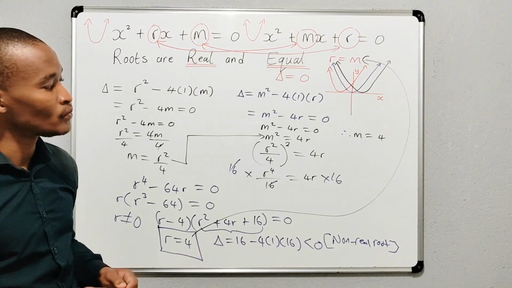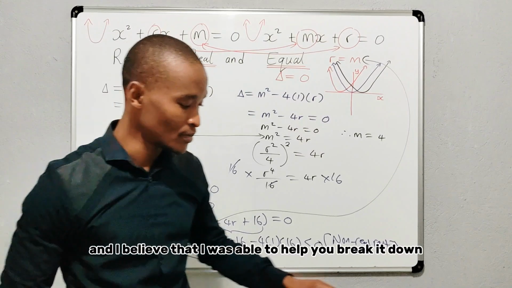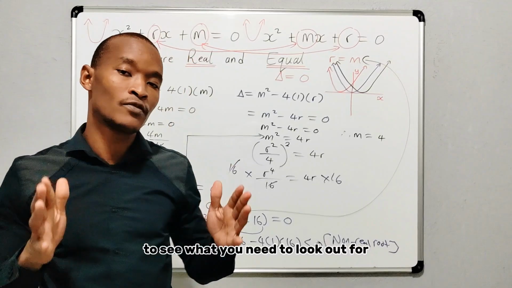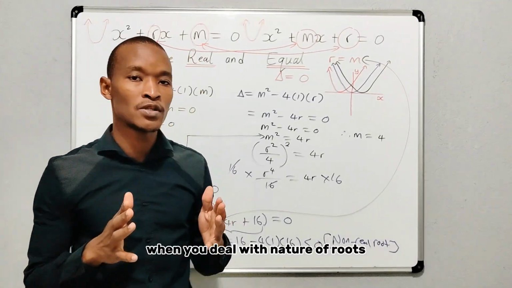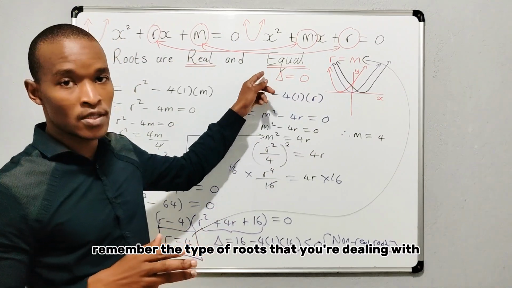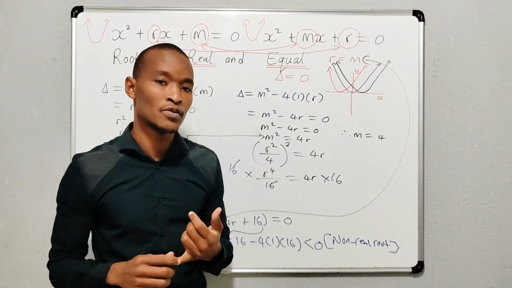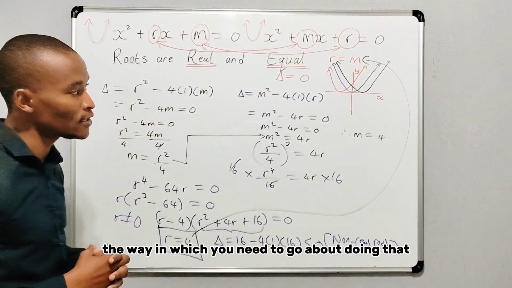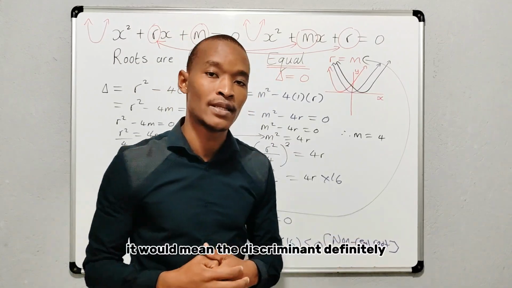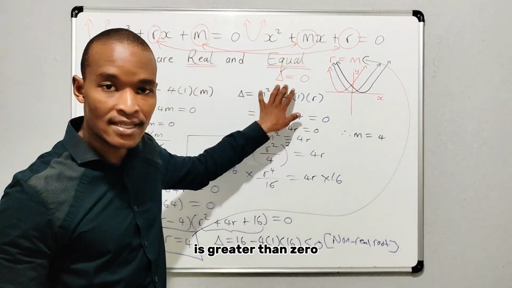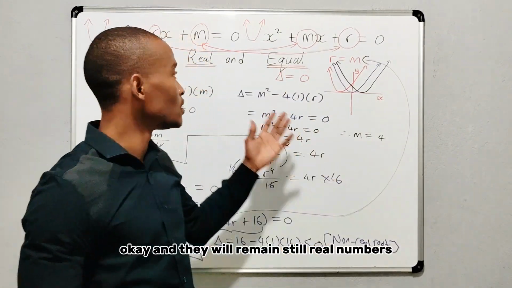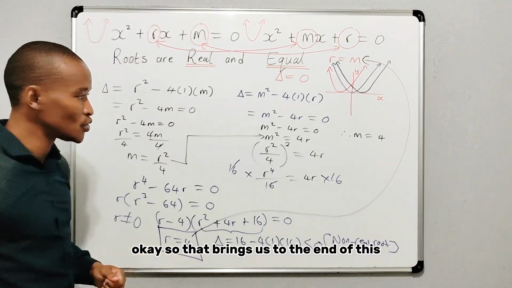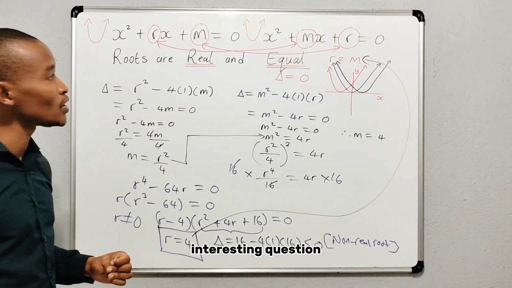So that was the question, right? And I believe that I was able to help you break it down to see what you need to look out for when you deal with nature of roots. Remember, the type of roots that you're dealing with determines what you do. If roots are equal, this is really the way in which you need to go about doing that. If roots are not equal, it would mean the discriminant definitely is greater than 0. And they will remain still real numbers. So that brings us to the end of this interesting question.